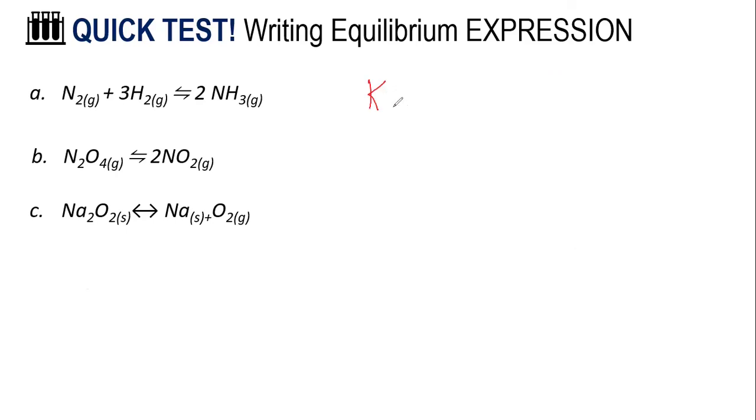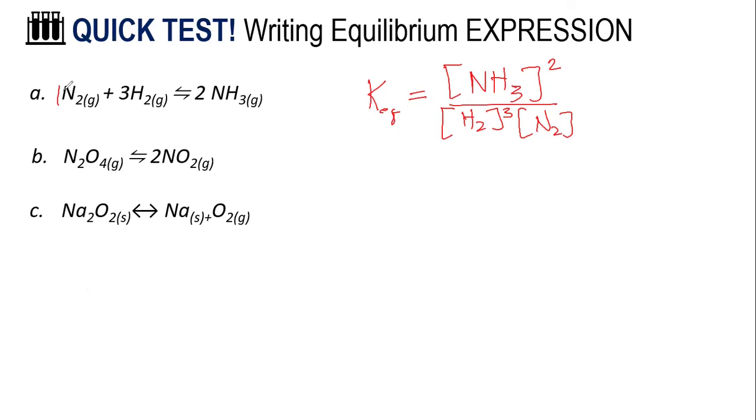you have here K equilibrium or Kc. C means concentration. Okay, the molarity of your products, that's your ammonia raised to the power of 2, over your hydrogen gas raised to the power of 3 multiplied by nitrogen gas raised to the power of 1. So we don't place 1 here. Now, this is what you call your K equilibrium expression. This is the mathematical equivalent of your chemical equilibrium of this chemical reaction.